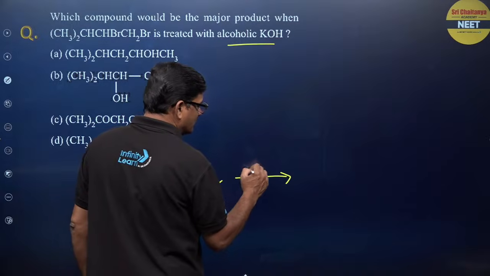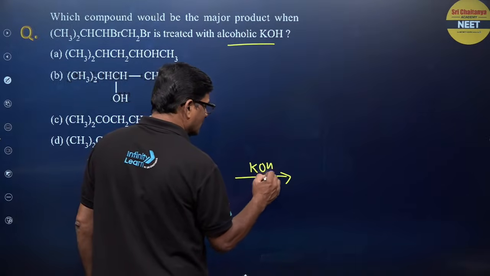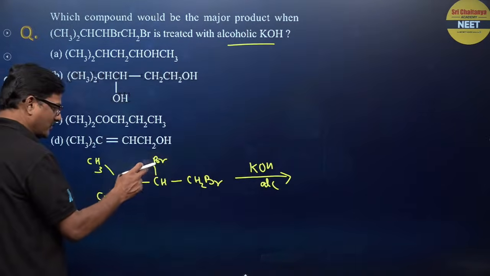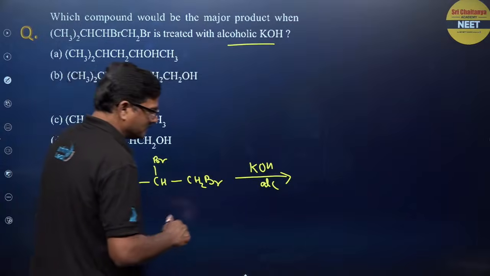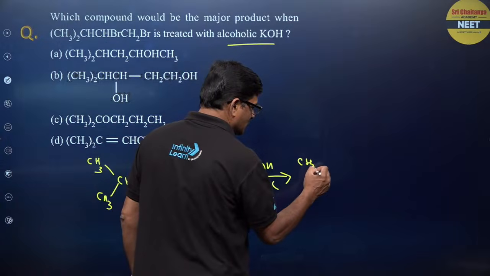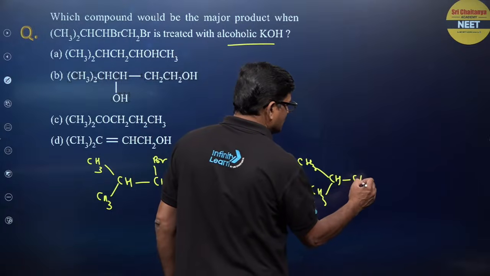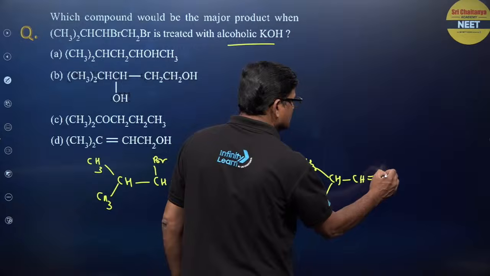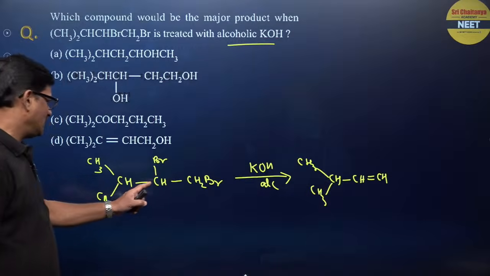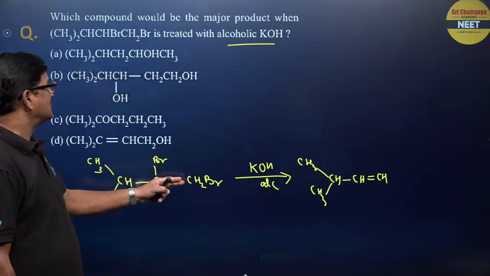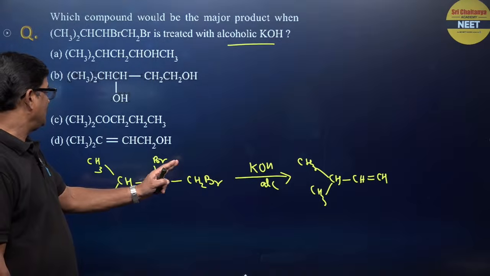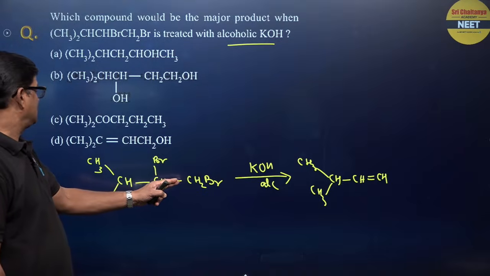If it is treated with potassium hydroxide in alcohol, it undergoes elimination to form a double bond here. So that CH3, CH and CH3 and CH double bond CH in between here, and this is going to give you the eliminated one, and this is a double bond.